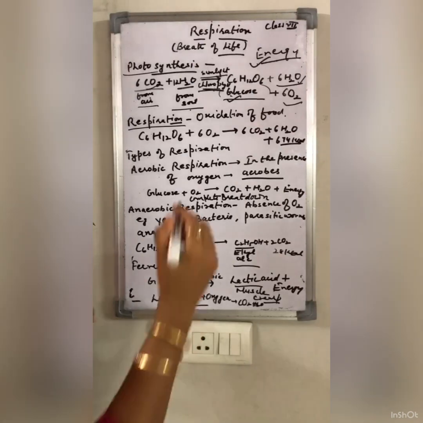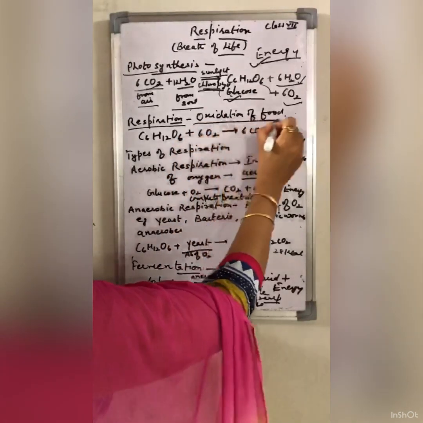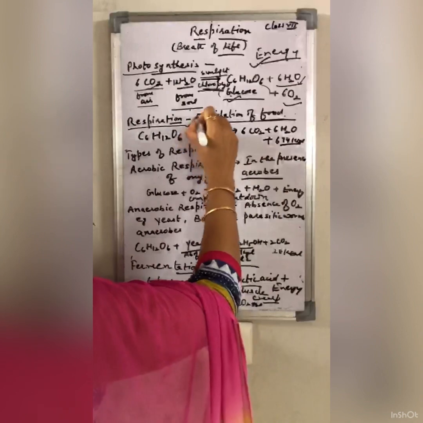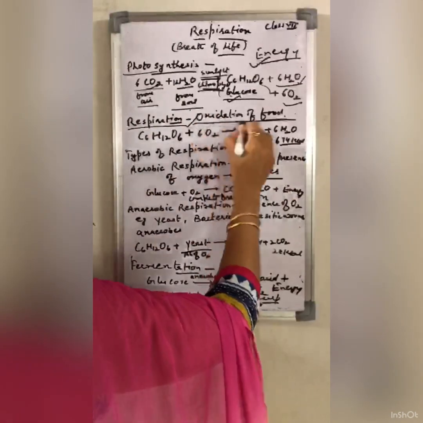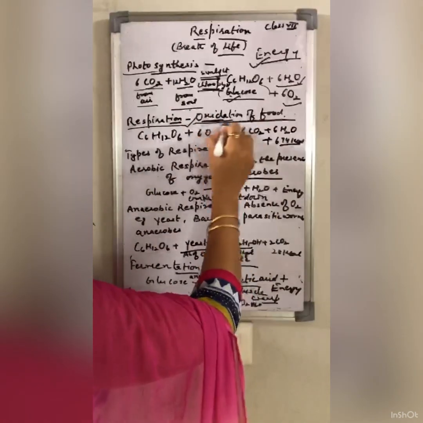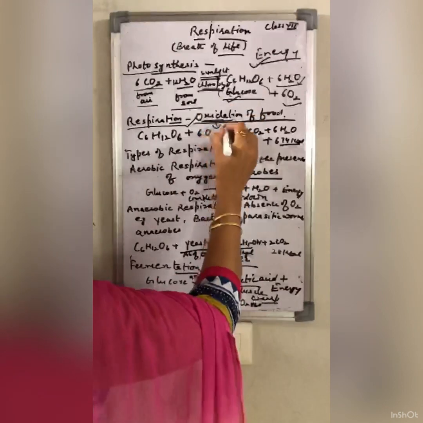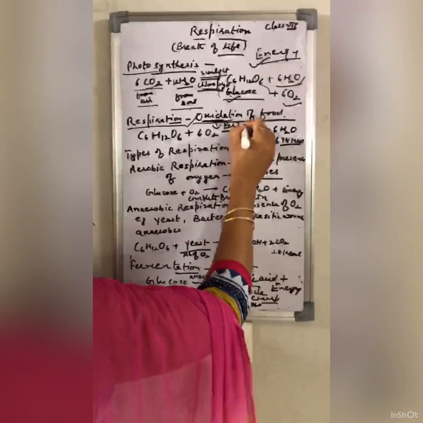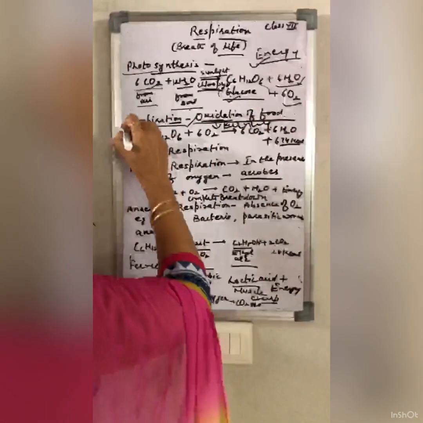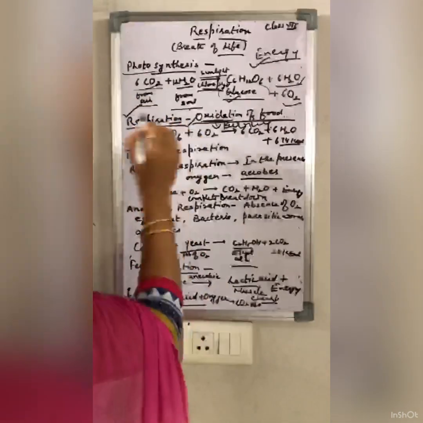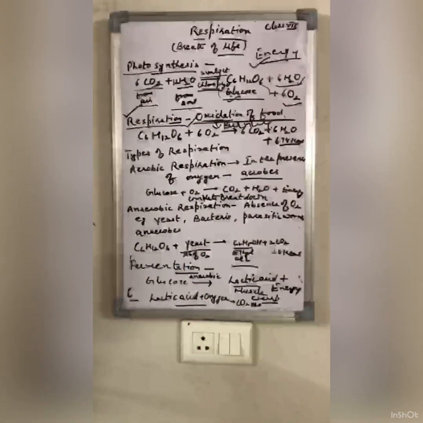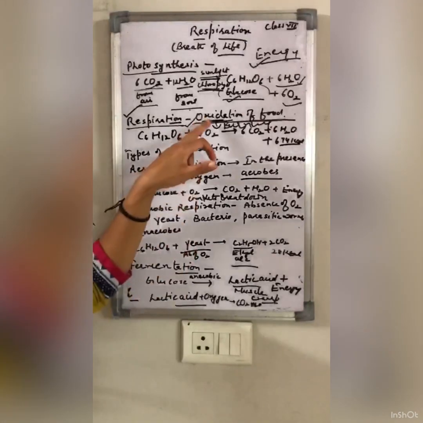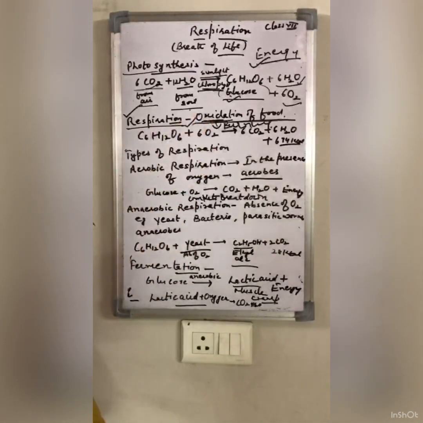No. For getting the energy there is a process which is called the oxidation of food. What is the basic meaning? Oxidation का मतलब क्या है बेटा? The meaning of oxidation is burning. So we come to our major topic, that is respiration. What is respiration? Respiration is actually oxidation of food or the burning of food.